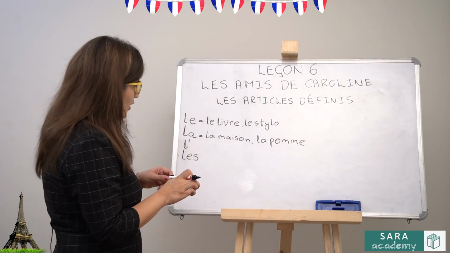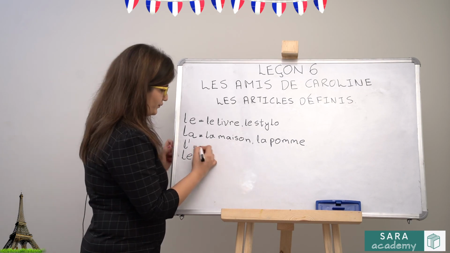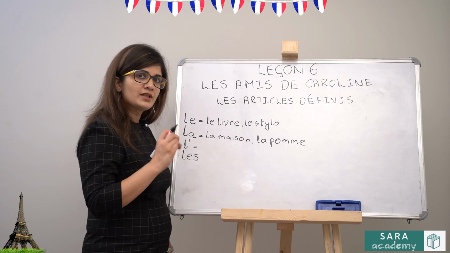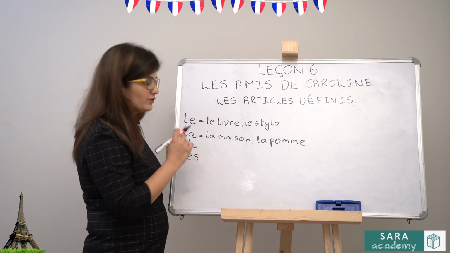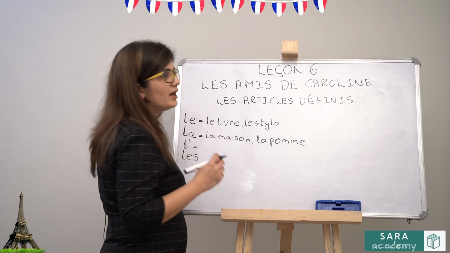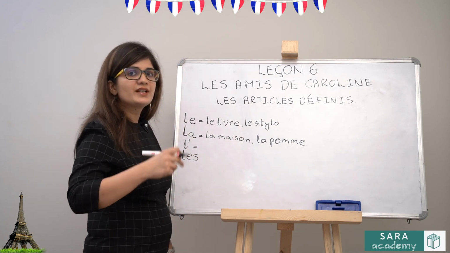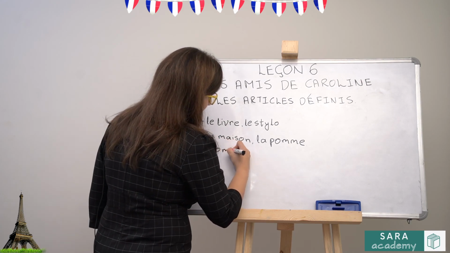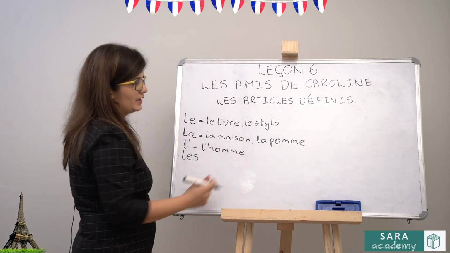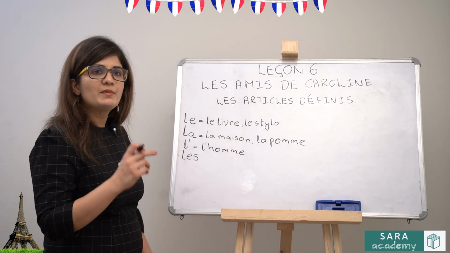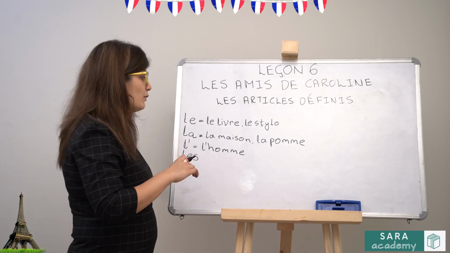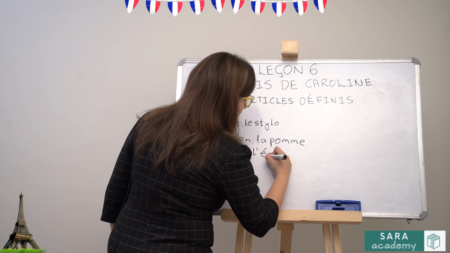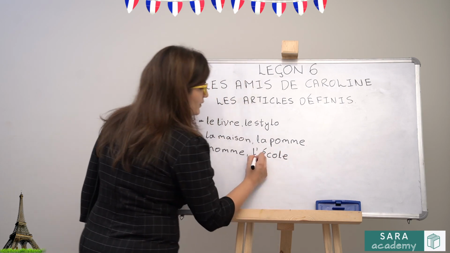Now, any noun which starts with a vowel or h, it doesn't matter whether it is masculine or feminine. As long as it is singular and starting with a vowel or h, I will use l apostrophe. So, for homme, which is a man, if I want to say the man, homme is starting with an h, which is a vowel, it will be l apostrophe and then homme, l'homme. École, if you remember, école was feminine, une école, a school. Now, I want to say the school, I will do l apostrophe because école is starting with a vowel.